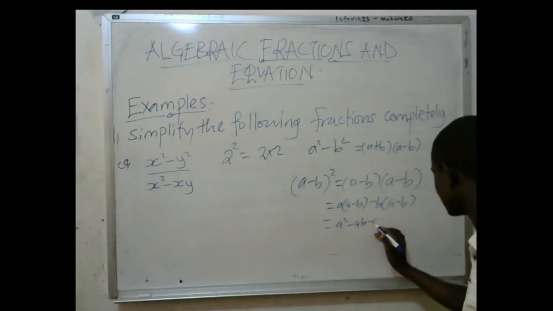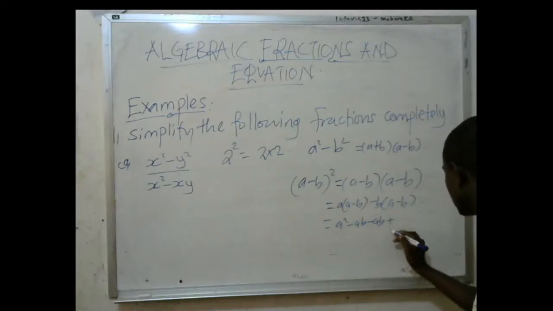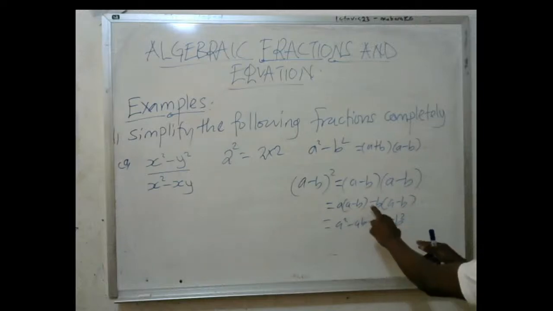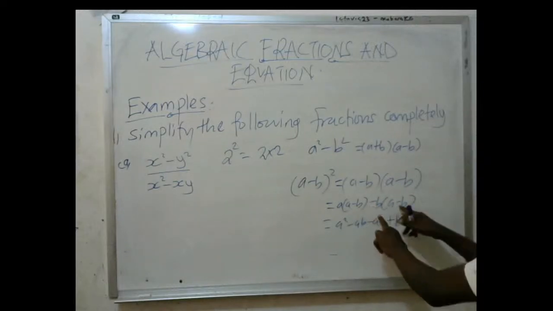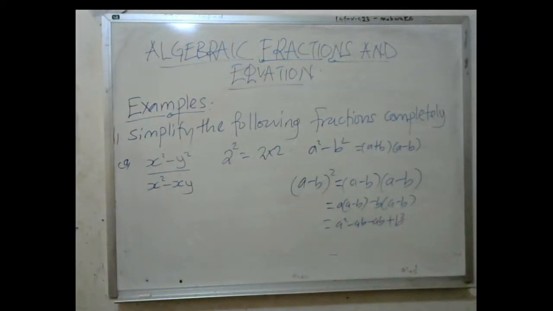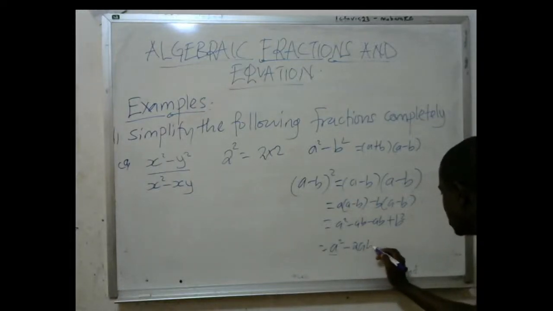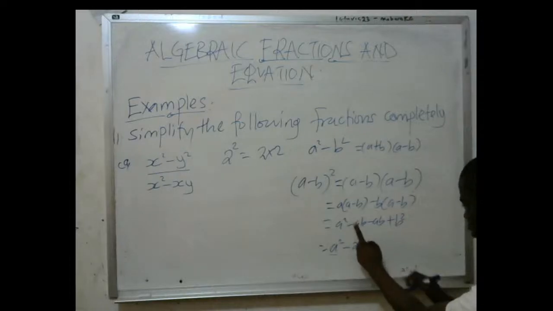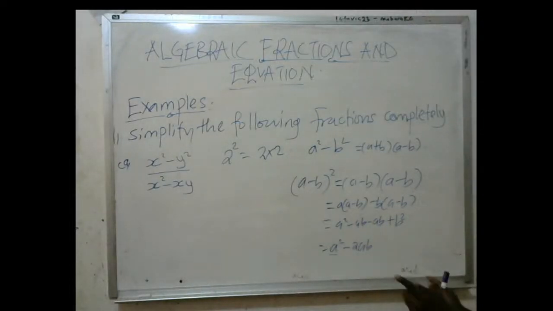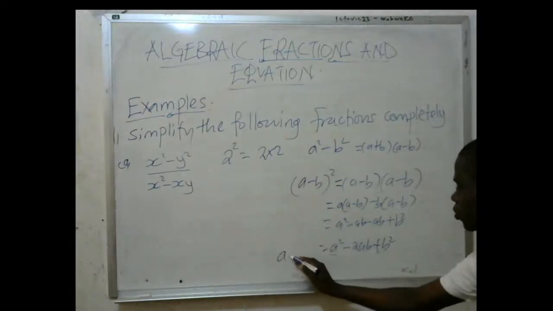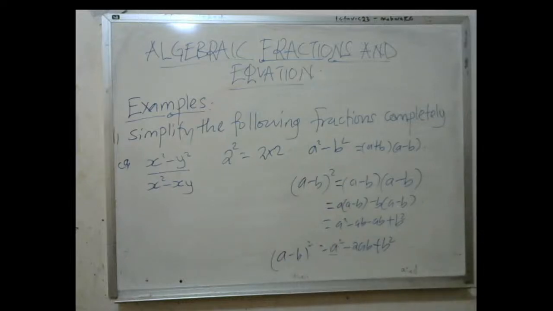This time with this, it is minus ab, and eventually this will be plus b squared, because you multiply a negative times a negative, it will yield a positive sign. Then this will be a squared minus 2ab. Why is it 2? Because there is a silent 1 and a silent 1 here. So when you add them, you get negative 2ab plus b squared. This is what is going to come out of a minus b squared.